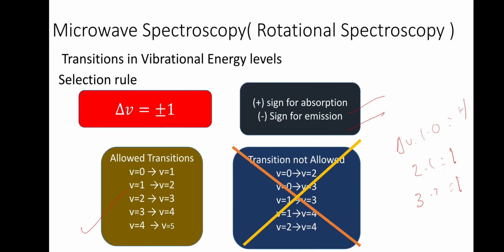These are allowed, whereas V equal to 0 to V equal to 2, where 2 minus 0 is equal to 2, is not allowed. So the lowest energy to the second excited state, or lowest to third, or first excited state to third, or first excited to the fourth, these are all not allowed according to the selection rule of vibration spectrum. Only allowed transitions are just immediate neighbors, that is 0 to 1, 1 to 2, 2 to 3, etc.